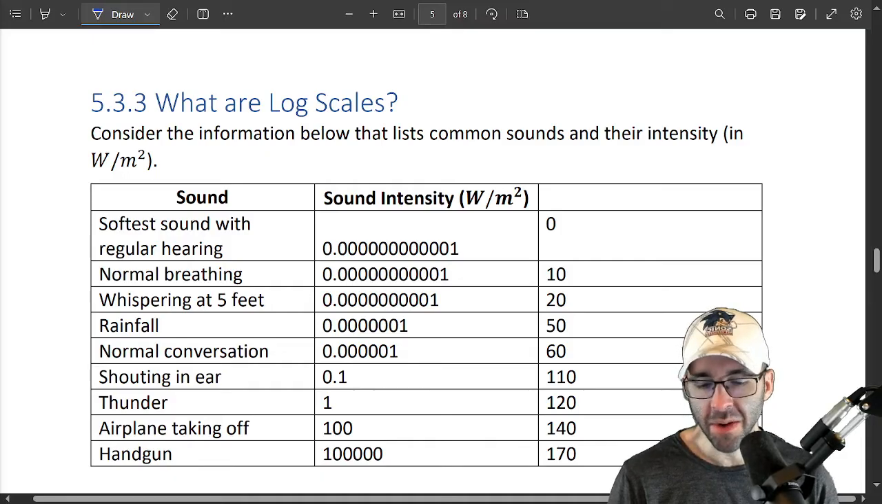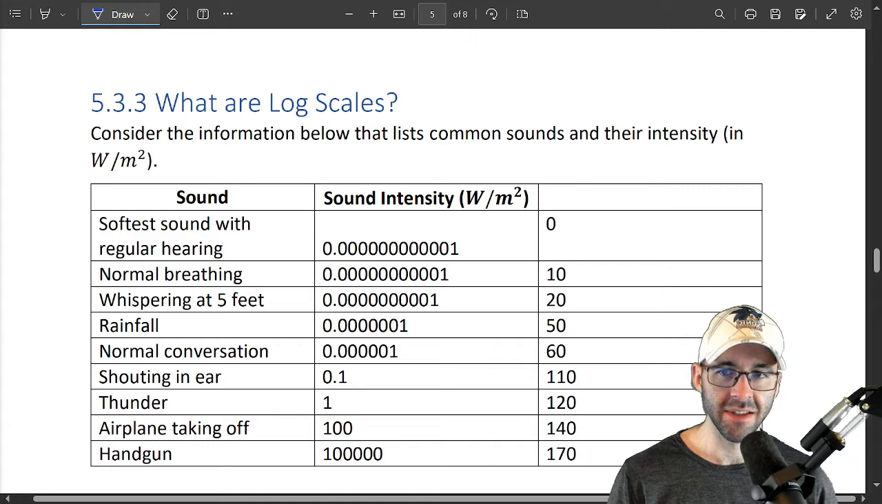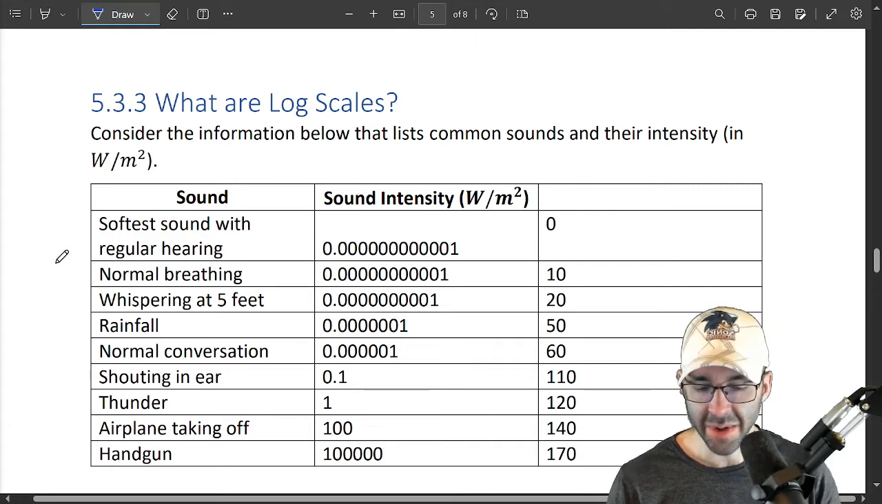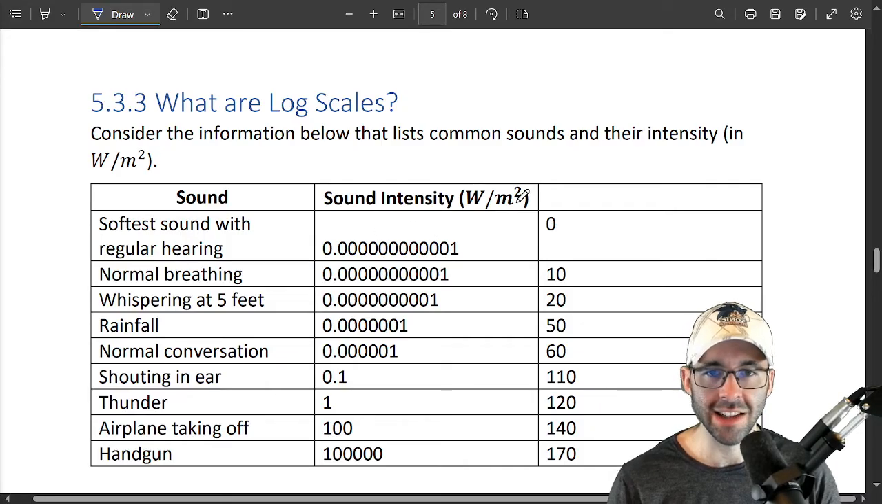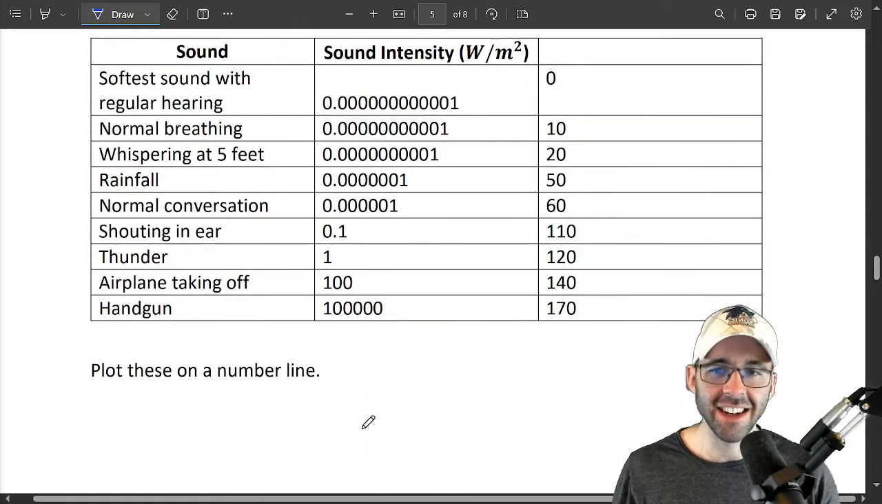We're going to look at a table, and it shows a list of common sounds and their intensity level. So the softest sound with regular hearing that a human can hear has this intensity level in watts per meter squared. Normal breathing is a little louder. Whispering is a little louder. Rainfall, a little louder, a little louder. Okay, a lot louder. Handgun is going to mess your ears up. But these numbers are kind of silly.